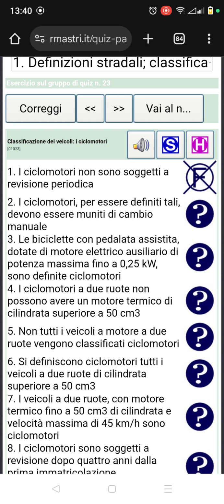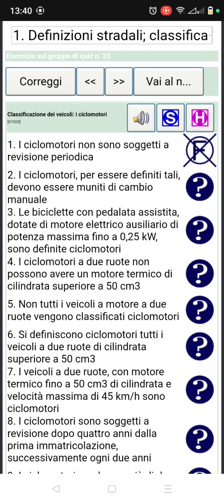What we just learned in the lesson was that after the registration, if you buy the small motorbike, after 4 years you will do the check-up, which is the revision. Then later you will continue the revision every 2 years. This is what they said. But this question is saying they are not subjected to revision, so it's false. They are subjected to revision.